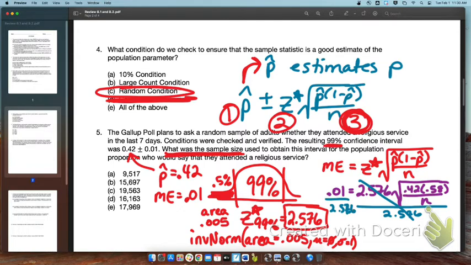I'm dividing by 2.576 on both sides. When I divide by 2.576, I get 0.00388 equals the square root of, I'm going to go ahead and multiply these two numbers, 0.42 and 0.58, and that's 0.2436 divided by n. I need to square both sides.